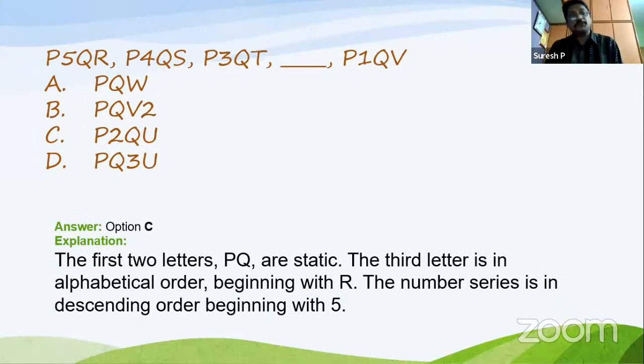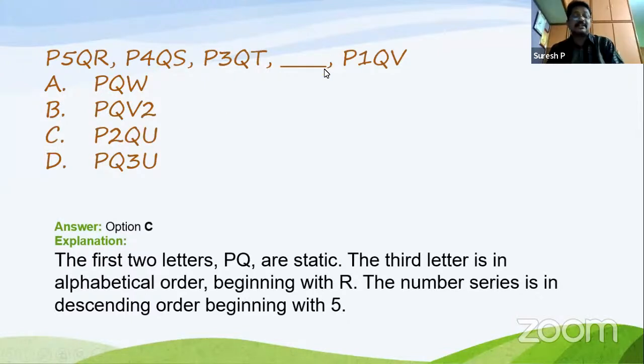P5QR, P4QS, P3QT, and which word is missing here, and P1Q. It's very clear. You can start either from the first one or from the last one. Now verify it. There is no confusion. You can answer directly as P1 here. The next one is P2. Next is P3. Next is P4. And next is P5. So very clear. It's in order: 1, 2, 3, 4, 5. So it is only one, that is P2QU.